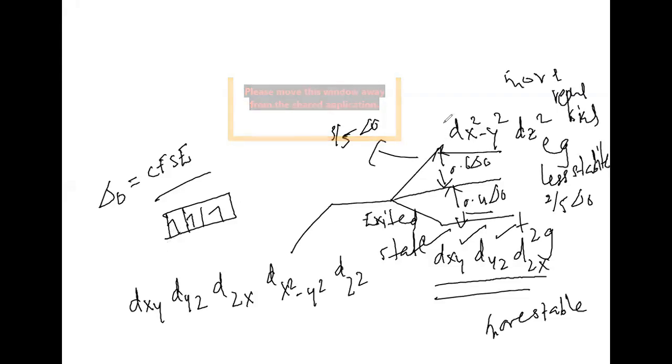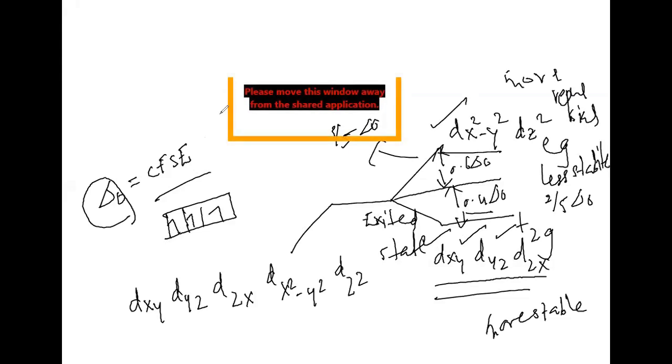Whether it will go to the Eg orbital or come to T2g depends on delta naught, or delta O, and the other one is pairing energy, right?